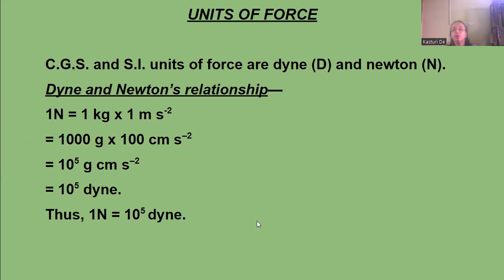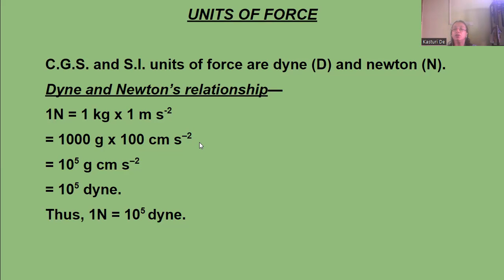Now we come to the units of force, CGS and SI unit. CGS unit is dyne, SI unit is Newton. So what is the relation between dyne and Newton? 1 Newton is equal to 1 kg into 1 meter per second square. We know that. So 1 kg is converted to grams, that is 1000 grams, and 1 meter per second square is 100 centimeter per second square.